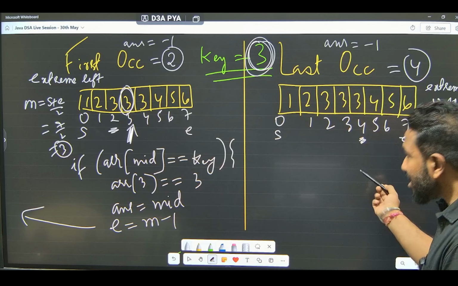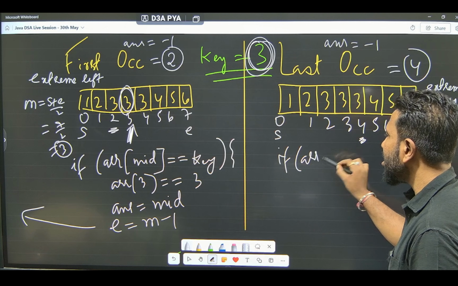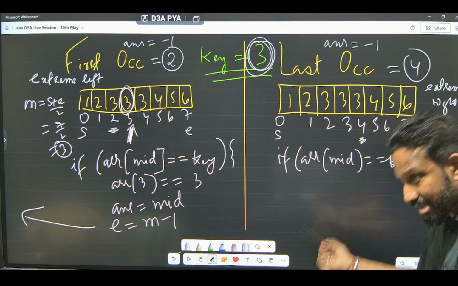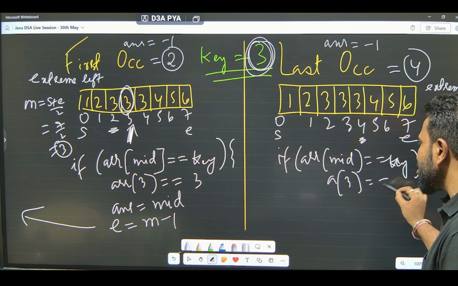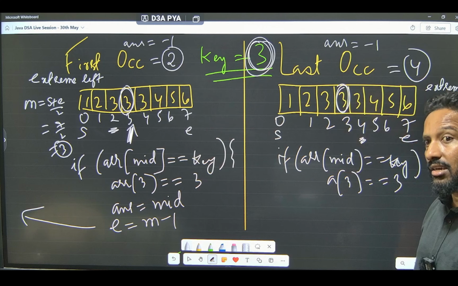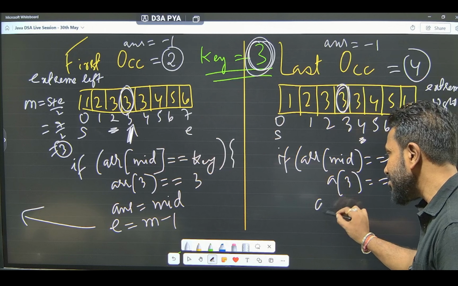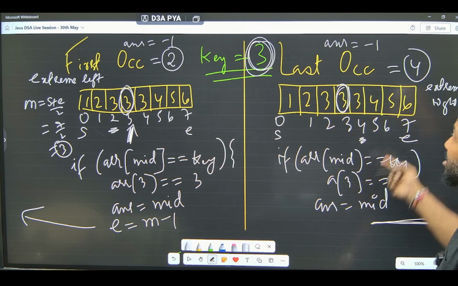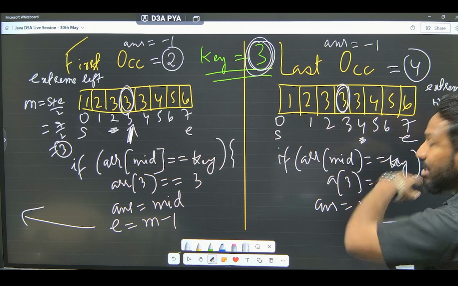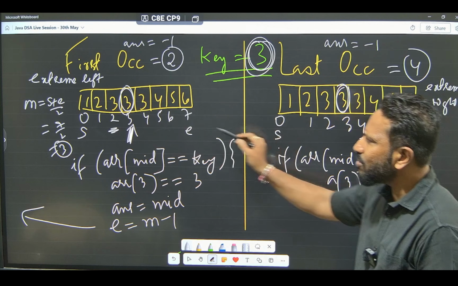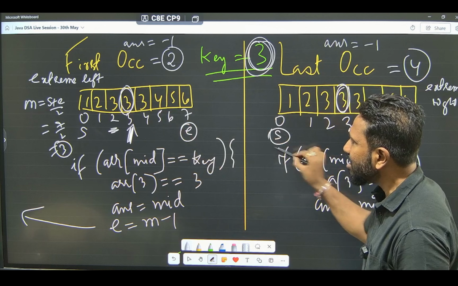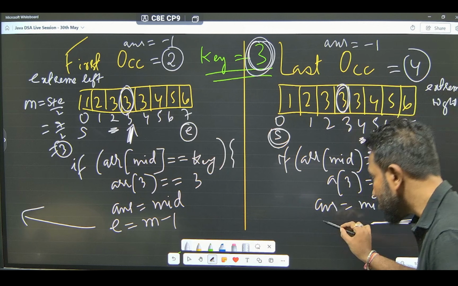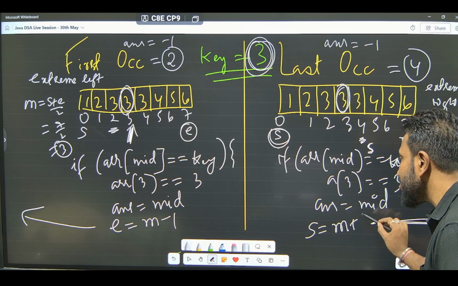Got it? In this case, same thing. If ARR of mid is equal to the key, in this case it is yes, because ARR of 3 is equal to 3. The answer is correct. Fine. What you do? Store the answer. Same thing. Answer is equal to mid. Now you have to go to the extreme right, because the last occurrence will be at the extreme right. So how do you do it? Shift the start. Don't shift the end. Here you are shifting the end. Here you will shift the start. Start will come after the mid, beyond here. It will come here. So start is equal to mid plus 1.